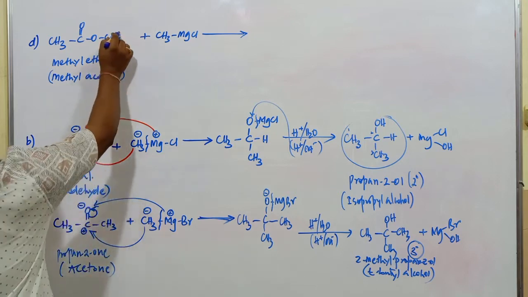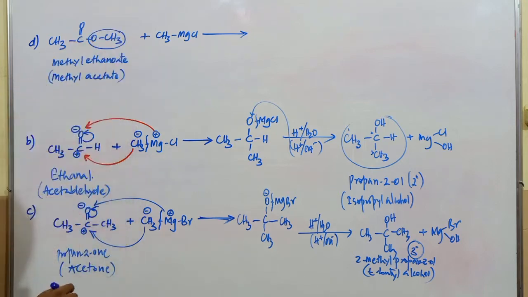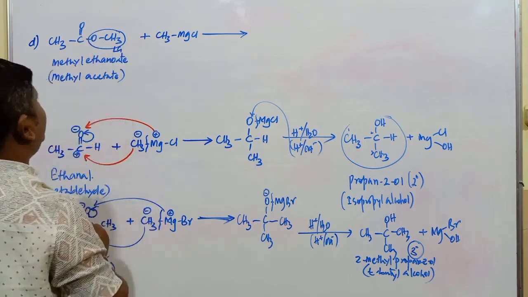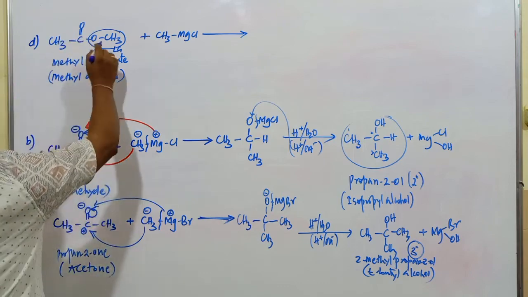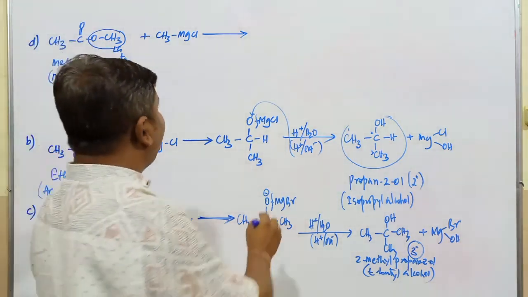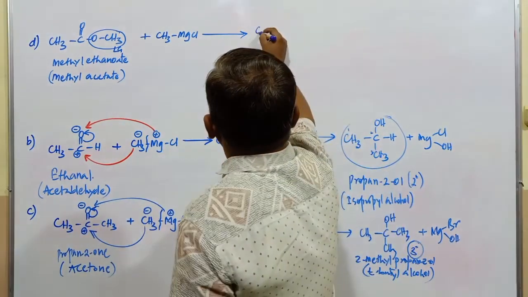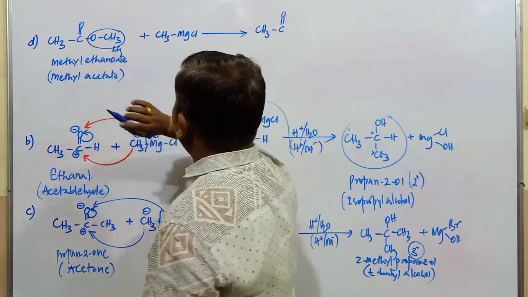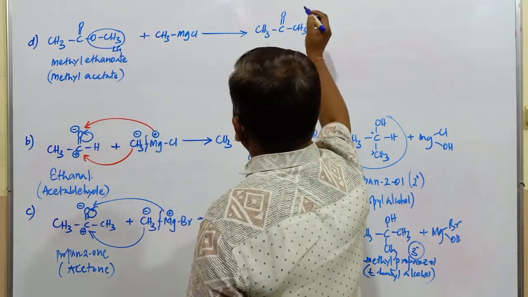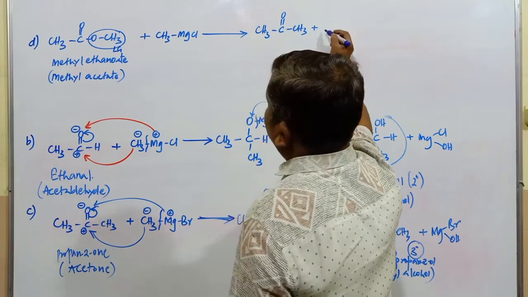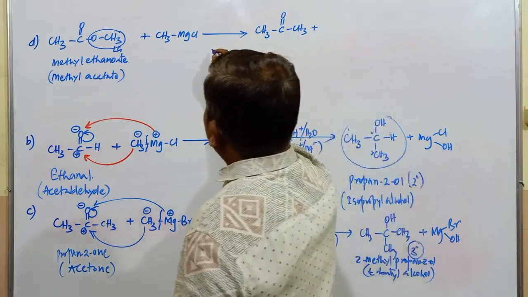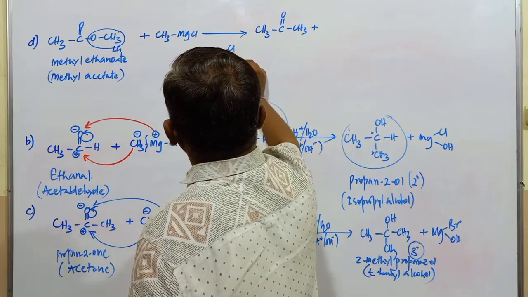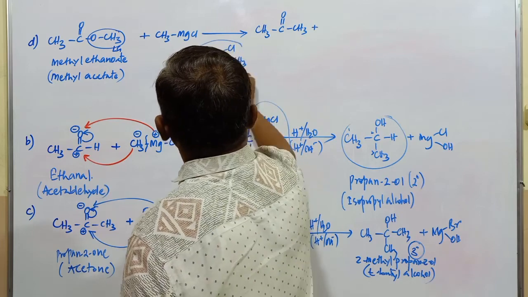here this group is going to be considered a better leaving group. So first, the formation of a ketonic compound takes place. This is CH3, C double bond O. This CH3 attacks the carbonyl group. It is going to be CH3, and this is Mg, Cl, OCH3 minus. This group is going to be eliminated.